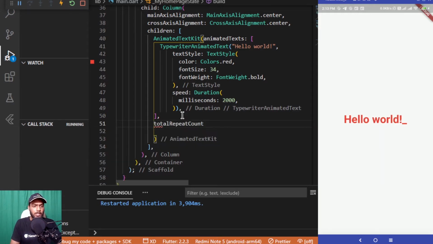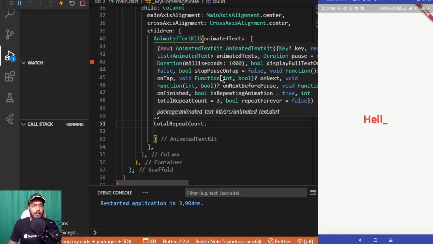repeat count is also there. So what this total repeat count is, let me give you an example related to this typewriter animated text only. As you can see, once the Hello World is typed, HELLO, similarly each of these words is typed once. So this total repeat count will be doing the similar thing 4 times, or by default, let me check the default value once. By default it will be doing the similar thing 3 times, but we can also specify if we want this particular thing to repeat a particular number of times, whatever we are specifying over here.